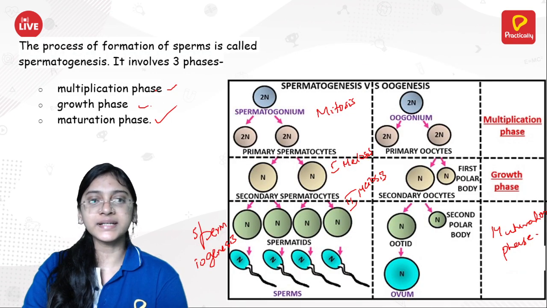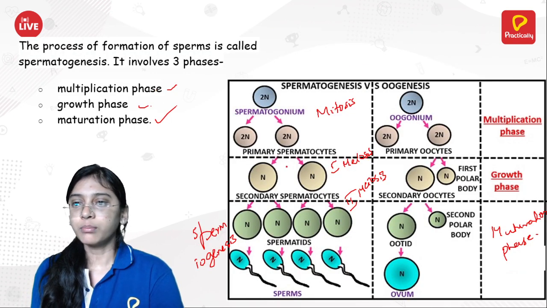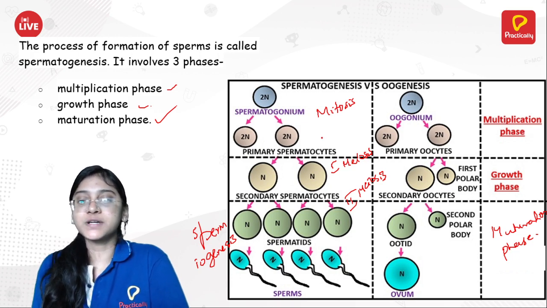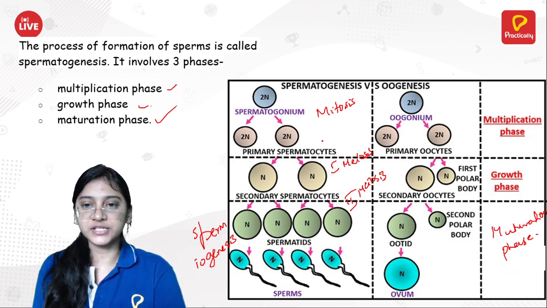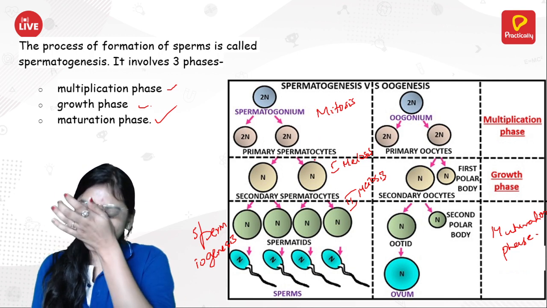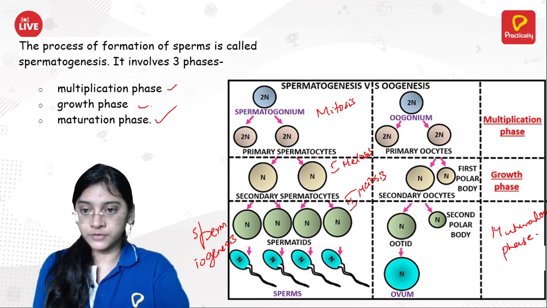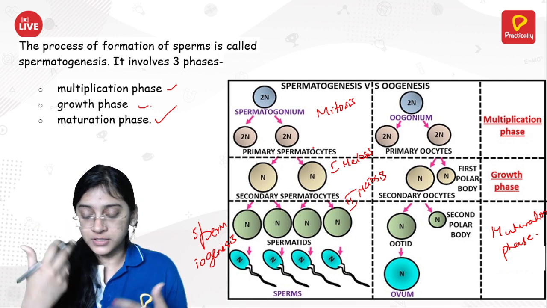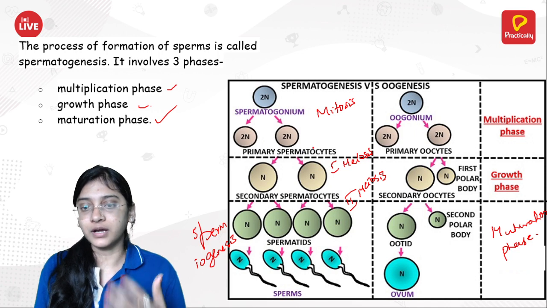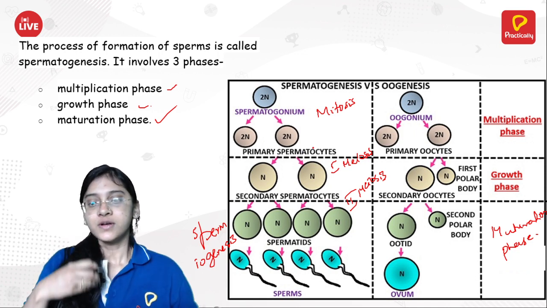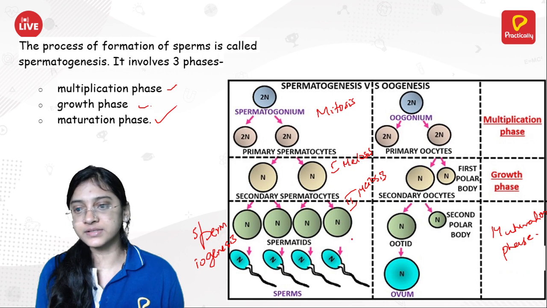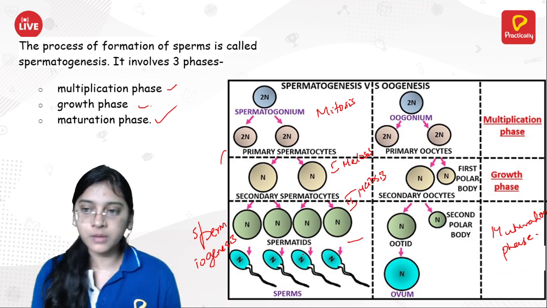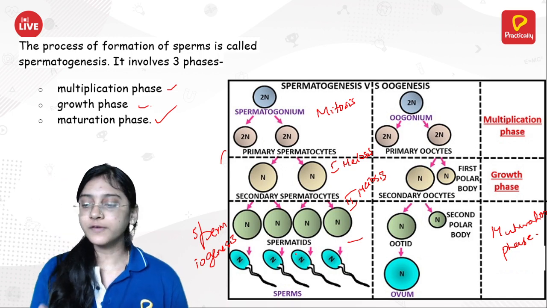So what is the multiplication phase? Okay, here there is a small mistake. Multiplication is nothing but production of many spermatogonia. And in the growth phase, you are able to see conversion of the primary spermatocyte, which is diploid, into spermatid. Okay, from here to here it is the growth phase, and then conversion of the spermatid to sperm is called the maturation phase.